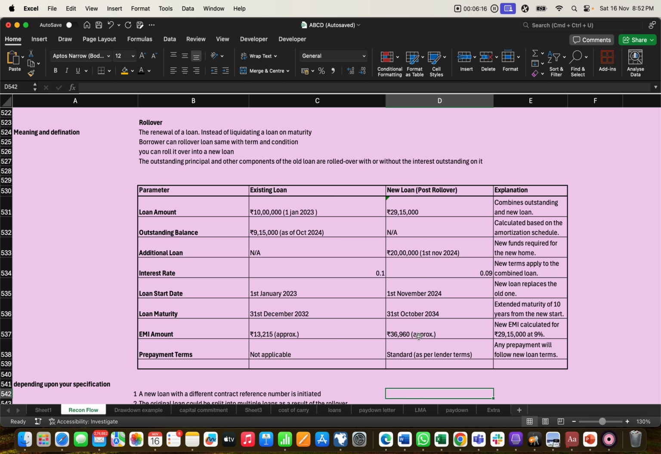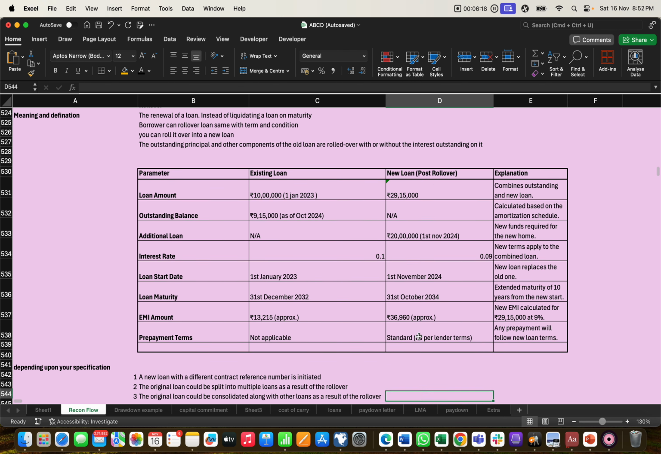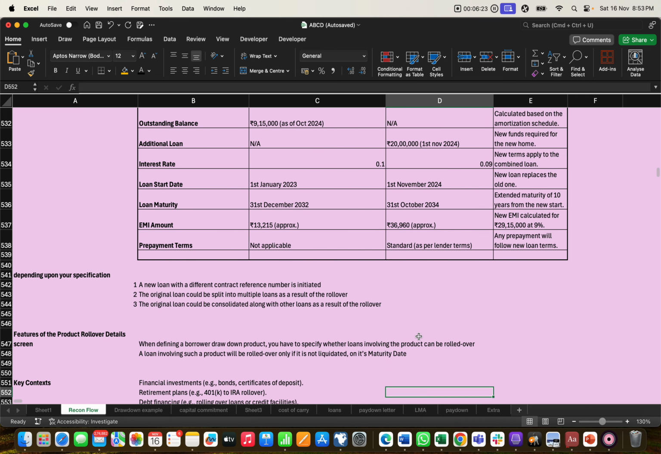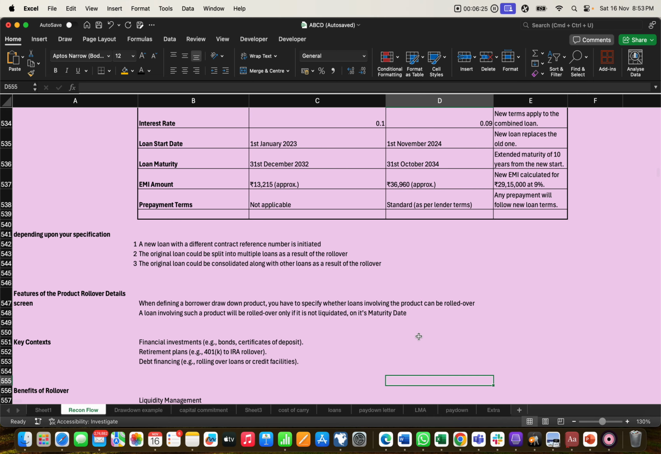So how it benefits and how it is important, we'll discuss in this. Some specifications are also there. The specification is that a new loan with a different contract reference number is initiated. For example, if a 10 lakh loan is the old one and a 20 lakh loan is the new one, then the 20 lakh loan's new reference number should be initiated. So this is the specification.